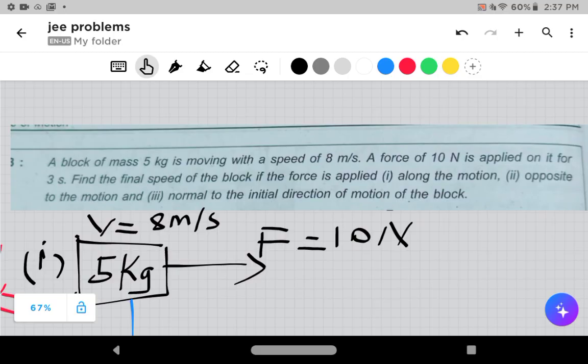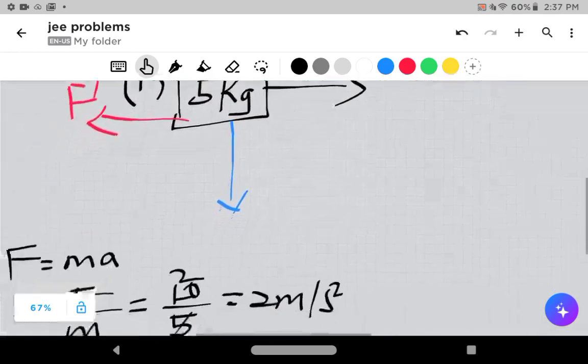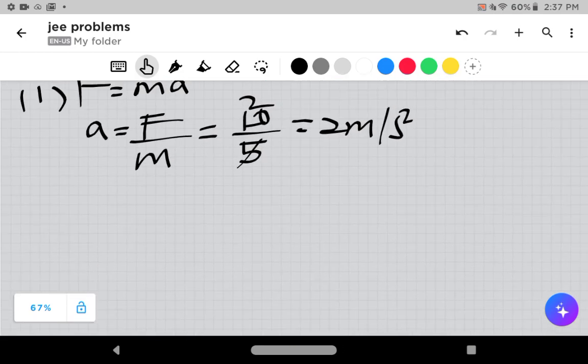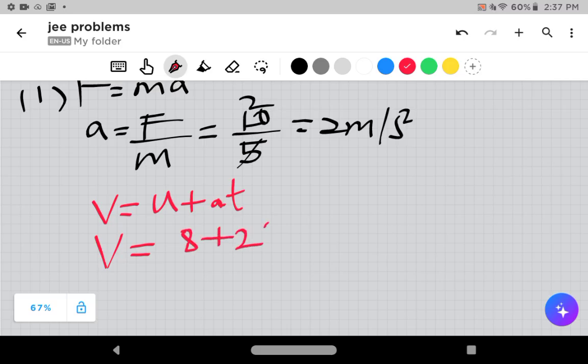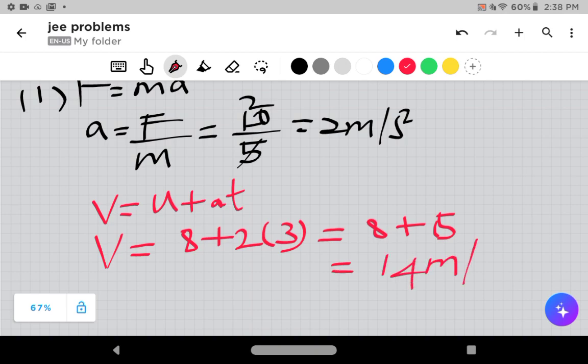Okay, I don't have the final velocity, so I want to find the final velocity. Just use v is equal to u plus at. Yeah, nice equation, I can use that. I want to find v. u is 8 meters per second, that is given. Acceleration is 2, time is 3 seconds, which is 8 plus 6, which is 14 meters per second.